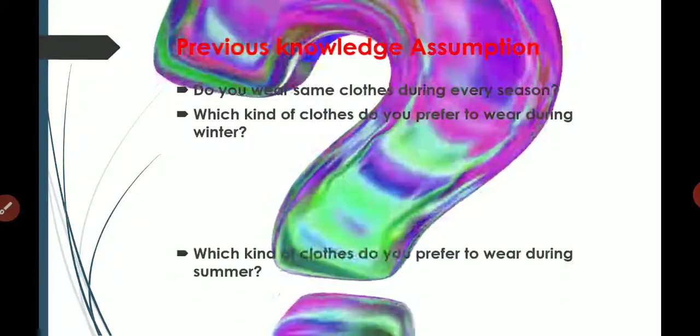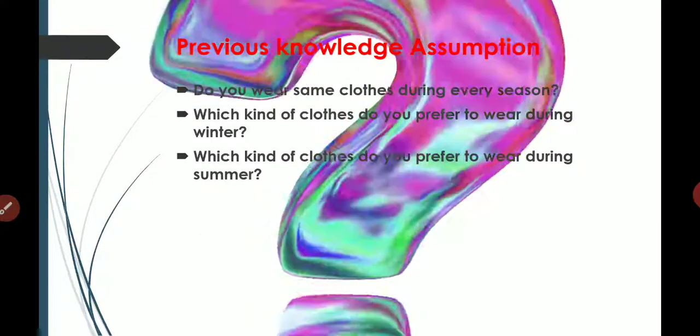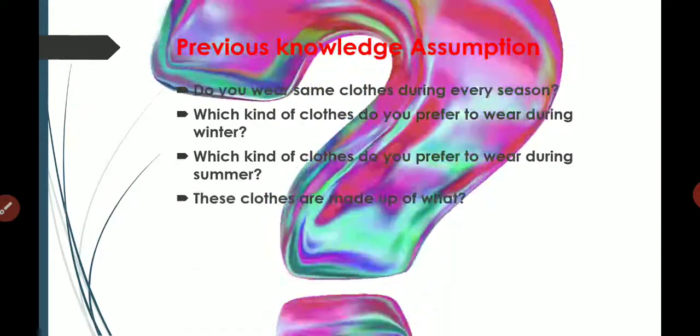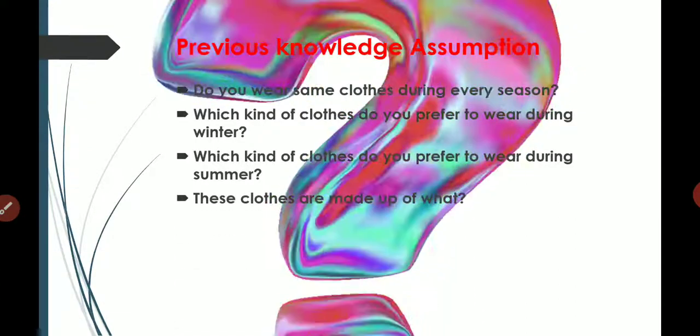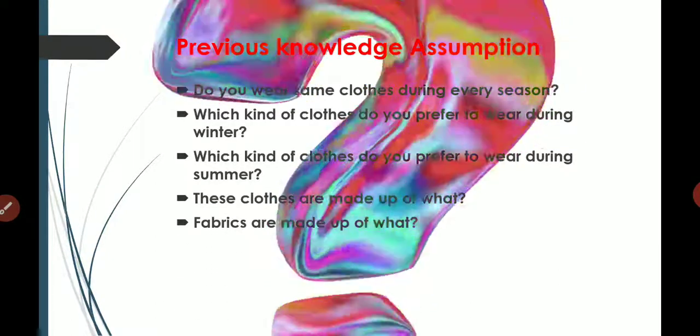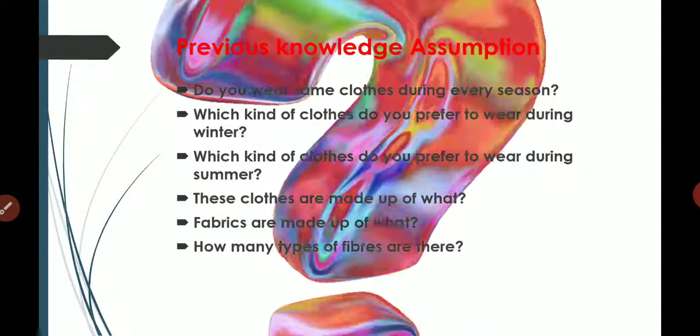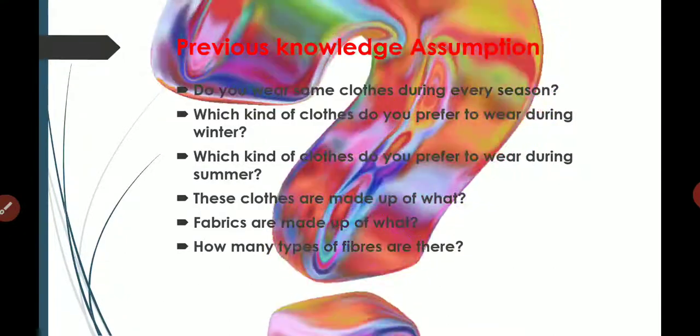Yes, good. Which kind of clothes do you prefer to wear during summer? Yes, cotton clothes. Good. These clothes are made up of what? Fabrics. Very good. Fabrics are made up of what? Fibers. Excellent. How many types of fibers are there?